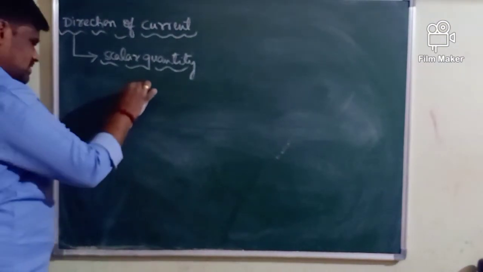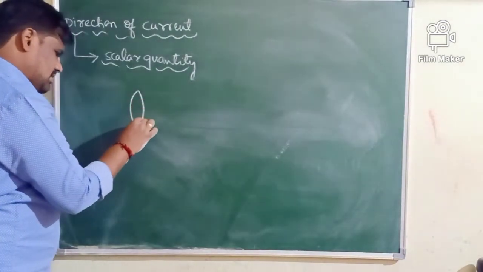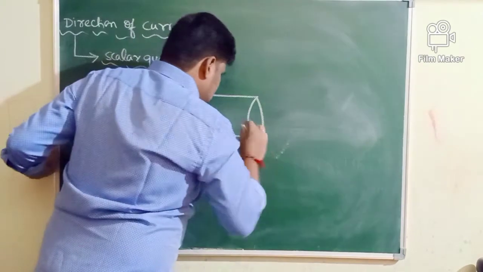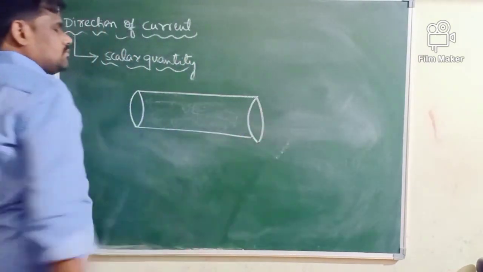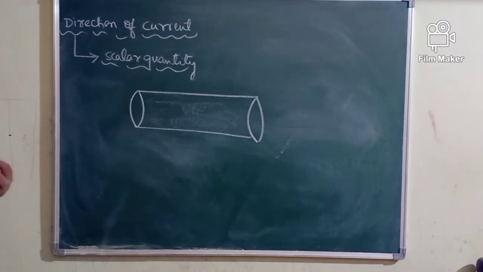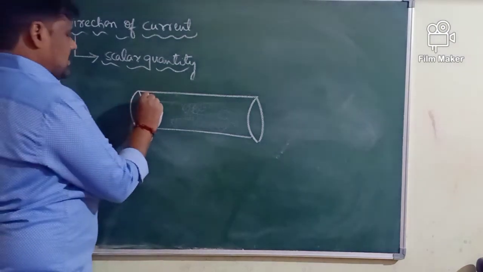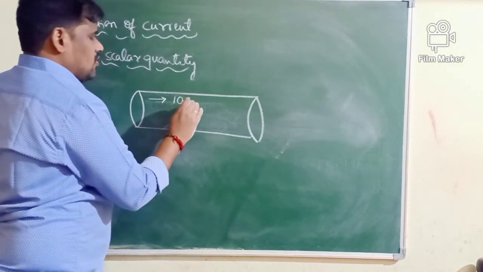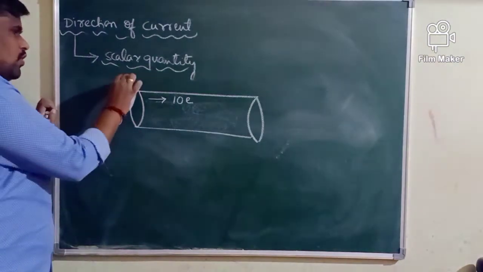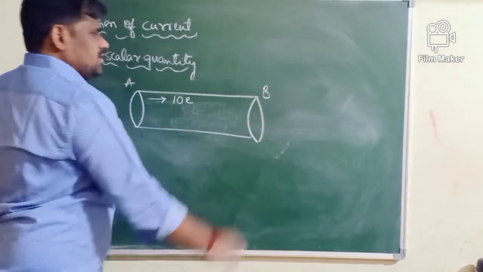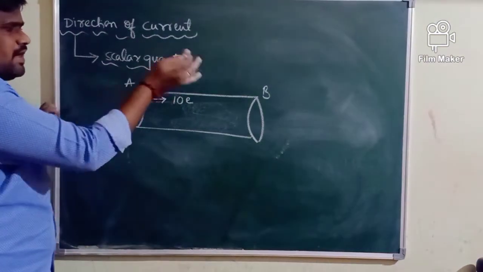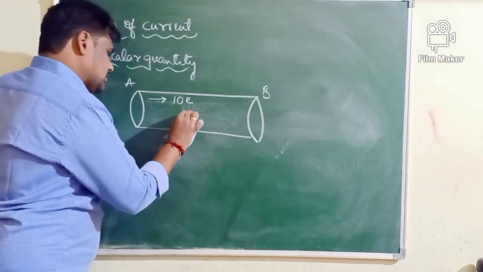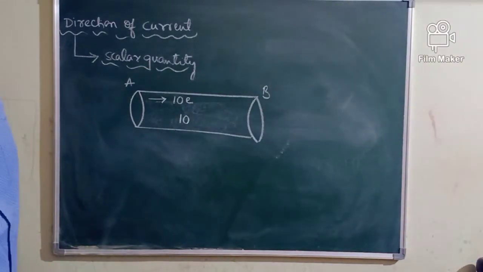I have a chamber, or else I have a gas filled tube. Through this gas filled tube, say for example 10 electrons are flowing from end A to end B. At the same time 10 positive ions.